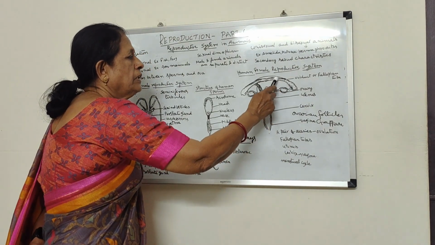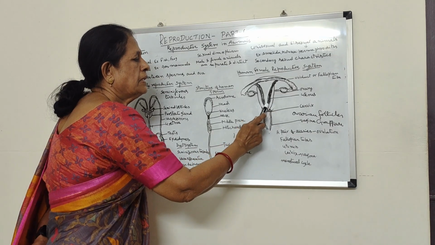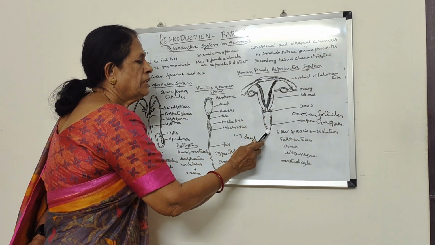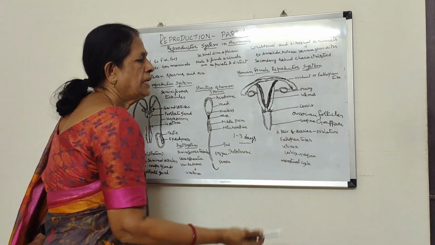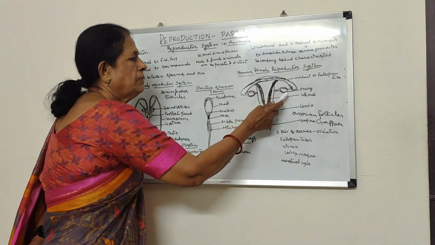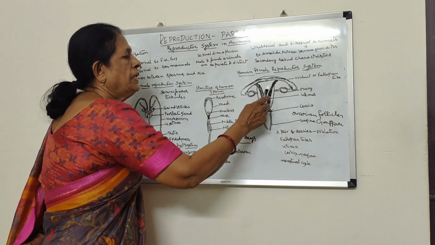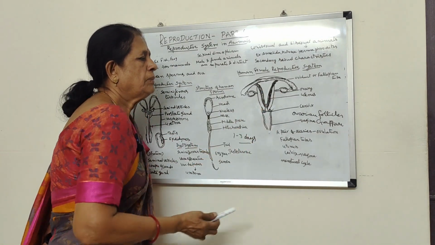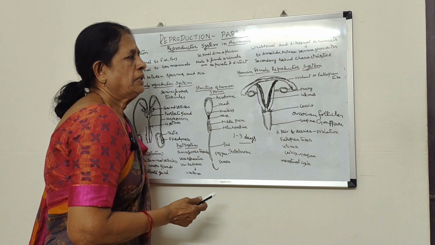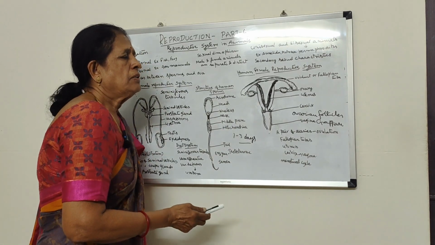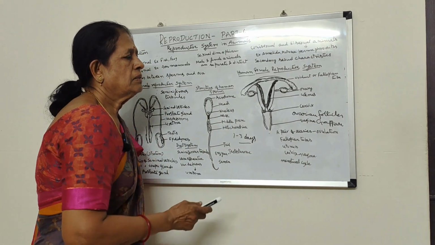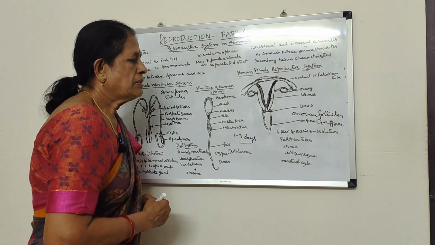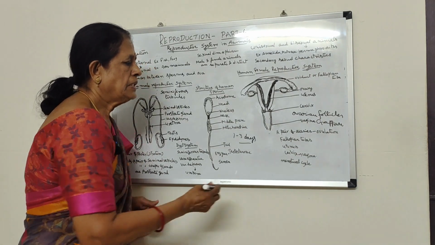So this is the uterus, a sac-like structure, and the extension of the uterus is called the cervix, which continues as a tube-like structure called the vagina. So this is about the female reproductive system. The formation and release of ovum is called ovulation. This ovulation occurs once in every 28 days, which is called the menstrual cycle.